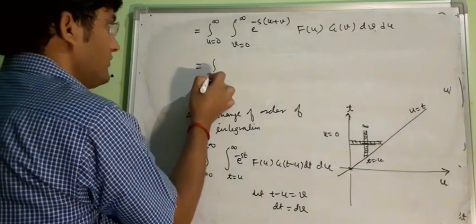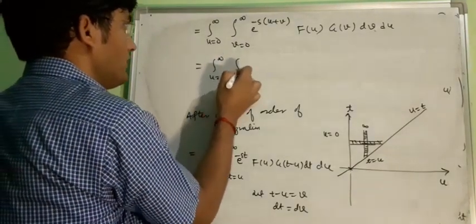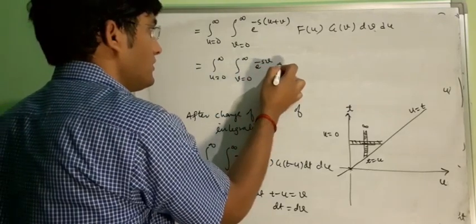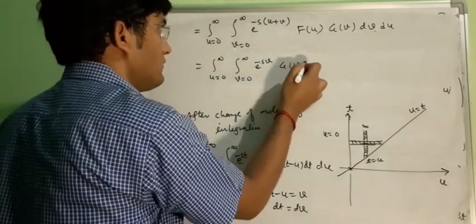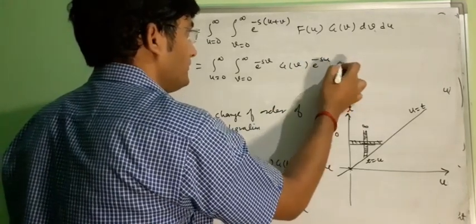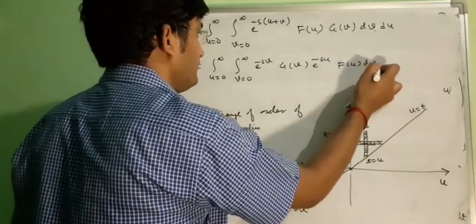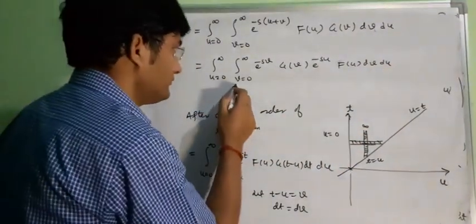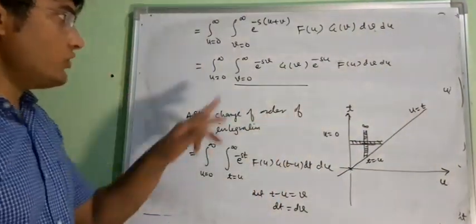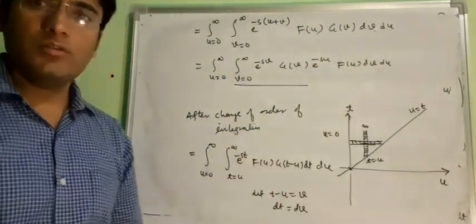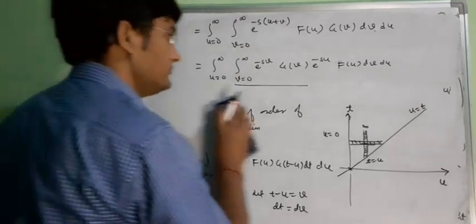Now this can be written as u equal to 0 to infinity, then v equal to 0 to infinity, e to the power minus sv g(v) e to the power minus su f(u) dv du. So you can see that this bracket, the integral from v equal to 0 to infinity of e to the power minus sv g(v) dv, is your Laplace of g(t).